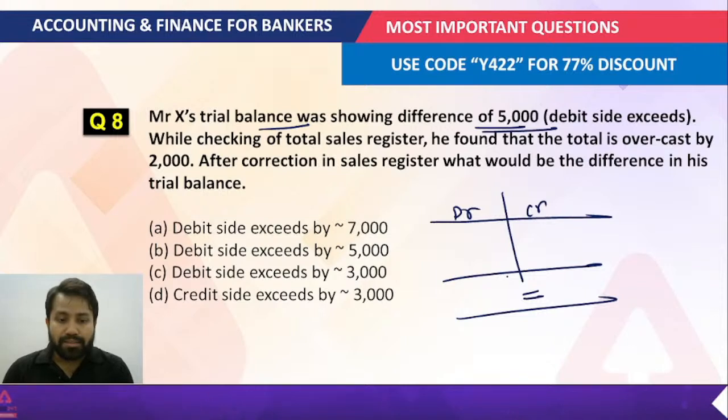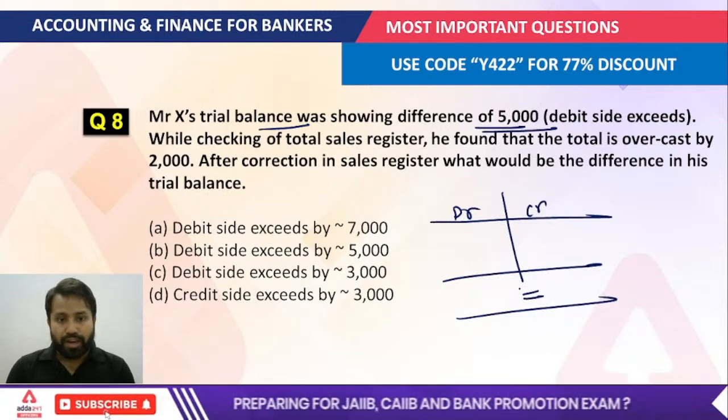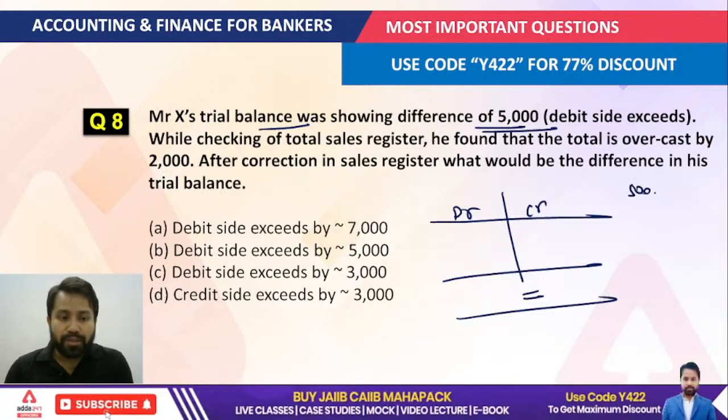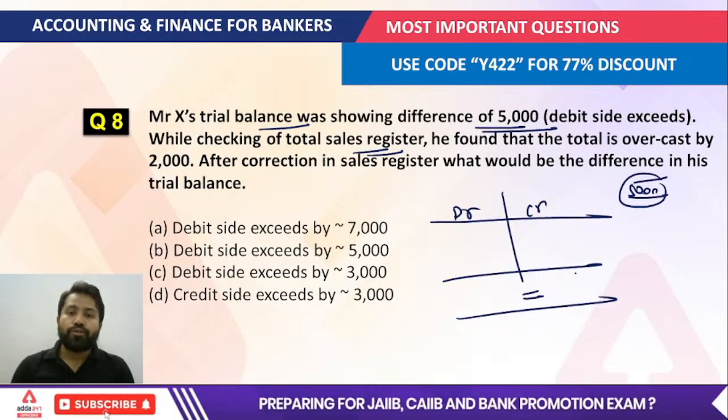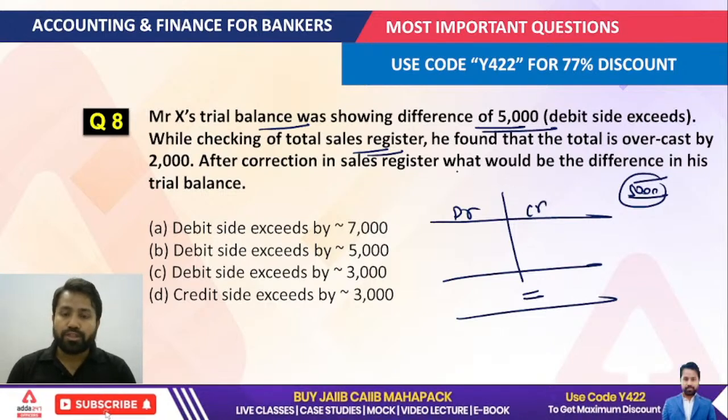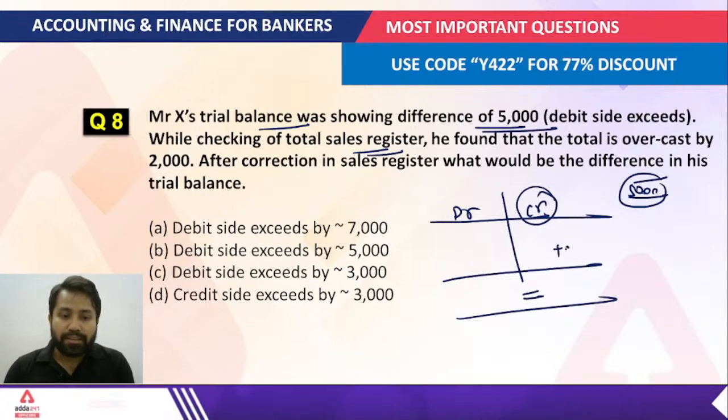So that means if everything is perfect, then the difference would actually be the 5,000. But by mistake, the total sales register where we are going to record under the credit side, that means in short, the question is that by mistake the credit side is overcast by the 2,000 rupees.